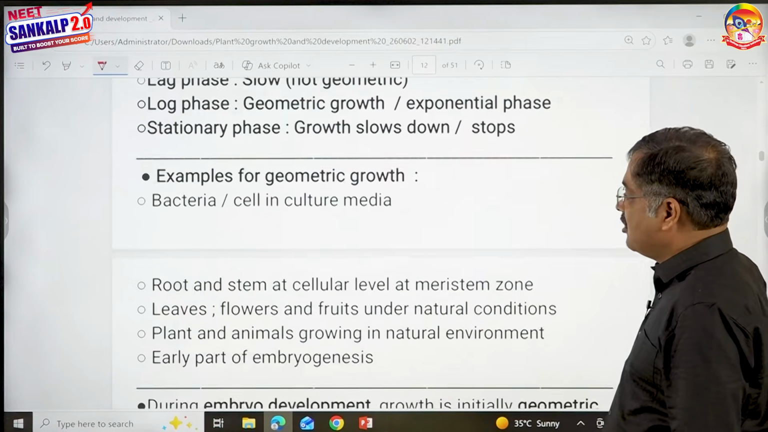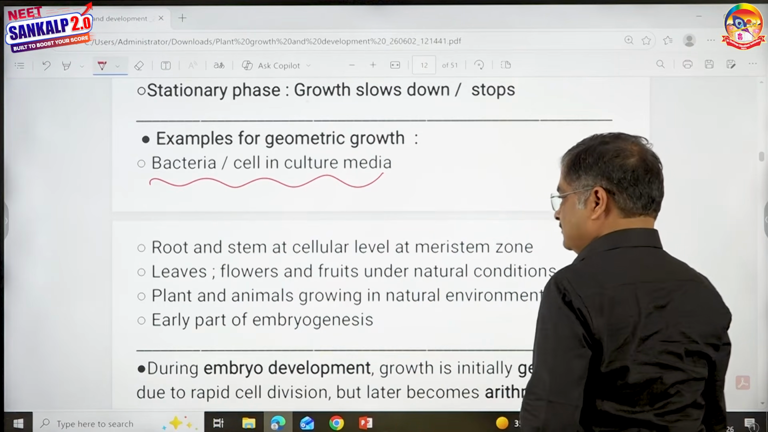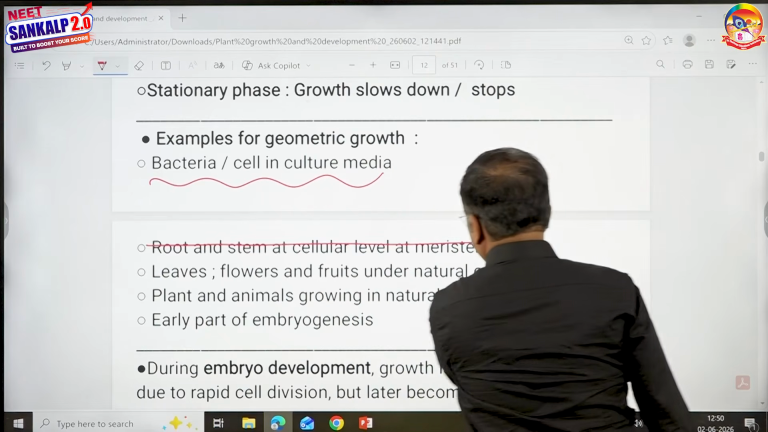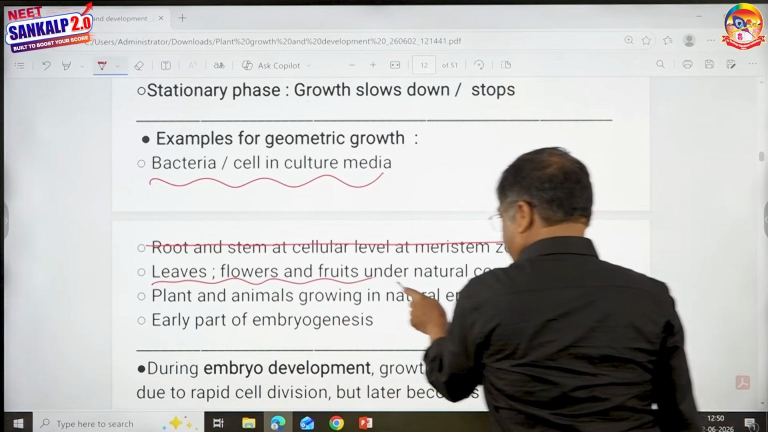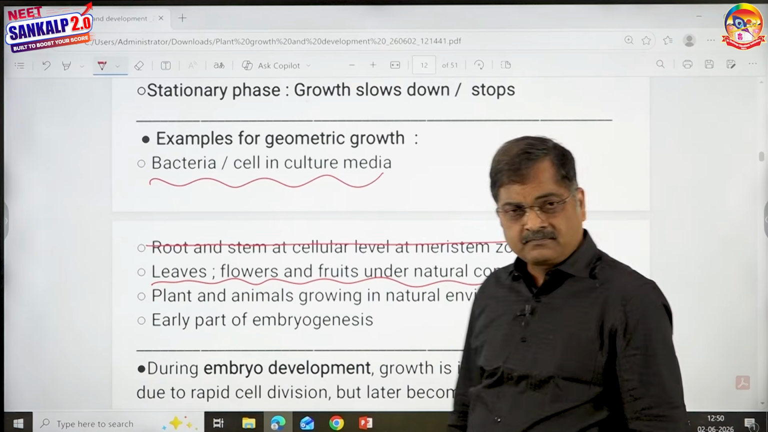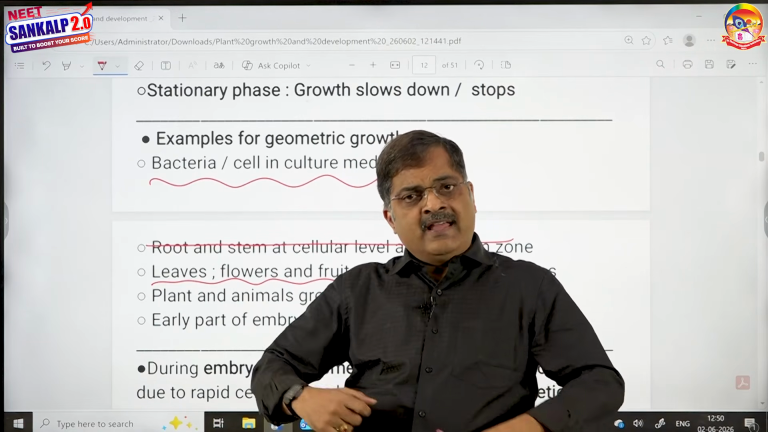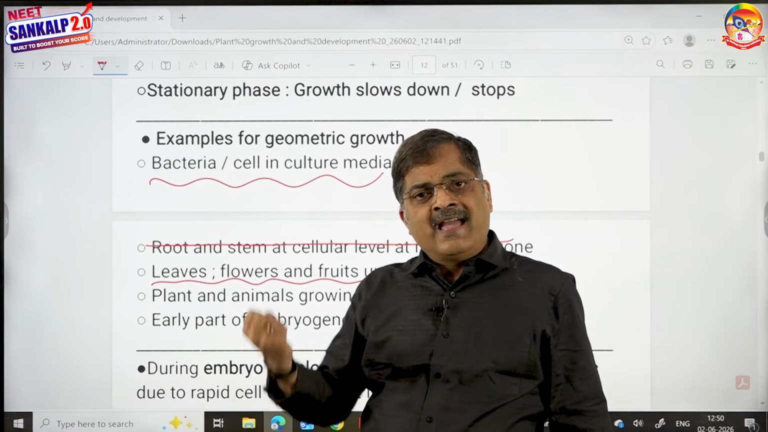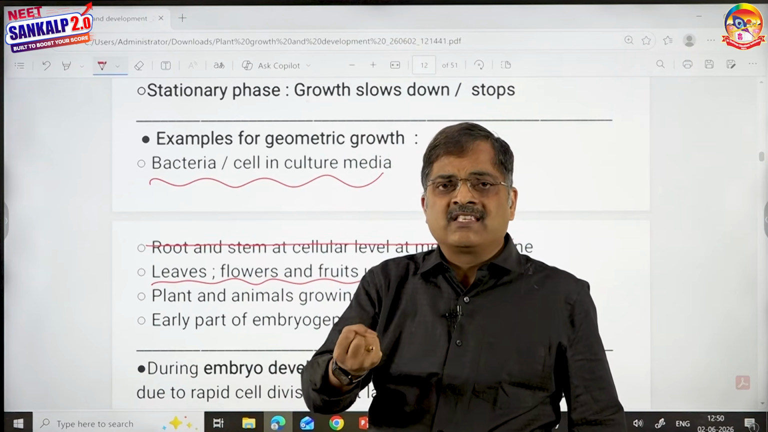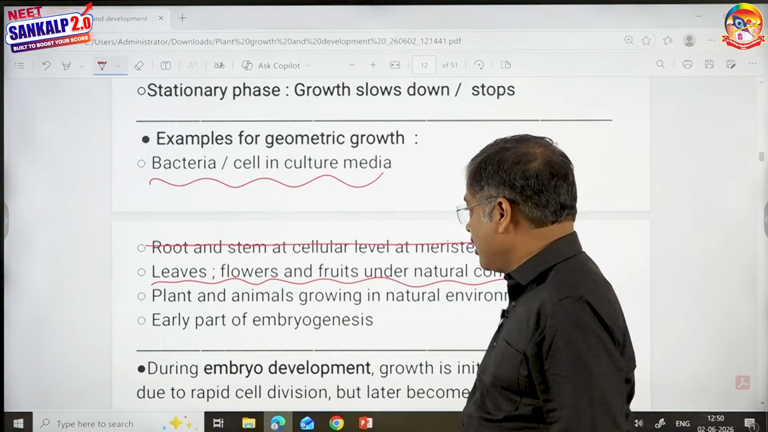Example for geometric growth, children: bacteria or the cells in culture medium. Now don't take this because you'll get confused again. All right, leaves, flowers and fruits under natural conditions. Initially the leaf is small. Then it is going to increase in its size, surface area. Then it is going to show a senescence or degrowth. So it's a wonderful example of what is called a sigmoid curve.